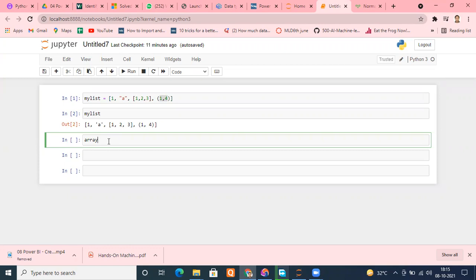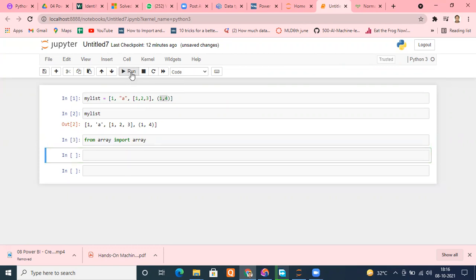So how do we use an array inside Python? Two ways are there. First, import a module known as array: import array, right? This is one way. And the second way is that you can type from array module, import array class, like this: from array import array. There is a module known as array from which you are importing a class known as array. As simple as that. Okay, I run it.